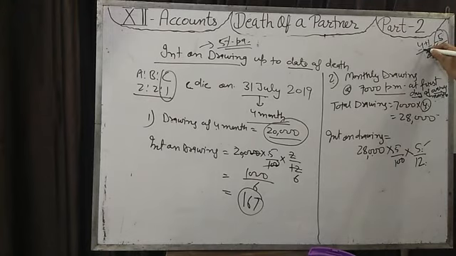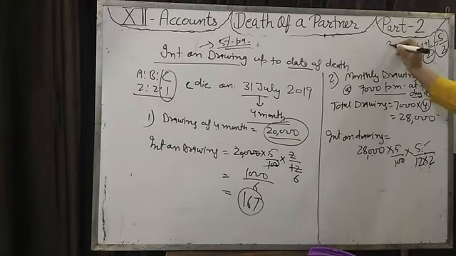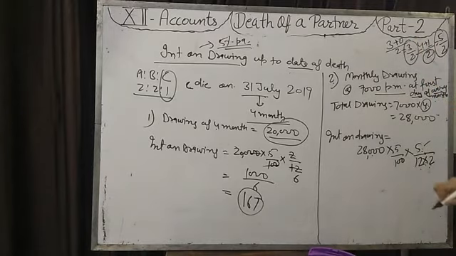First drawing has interest for 5 months, last drawing for 1 month, so for the average of both we take 5 by 2 into 12. If drawing is at the last day of every month, then the first drawing has interest for 3 months and the last drawing 0, divided by 2, so it will come 3 by 2 into 12.